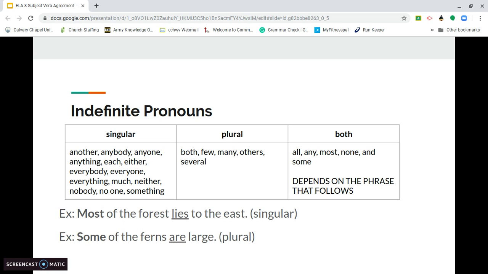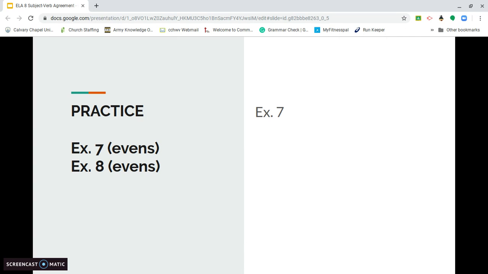So when you see all, any, most, none, and some, you know that you're going to have to look for a prepositional phrase that follows to be able to determine if it's singular or if it's plural. So you're going to go ahead and stop and do the practice here.